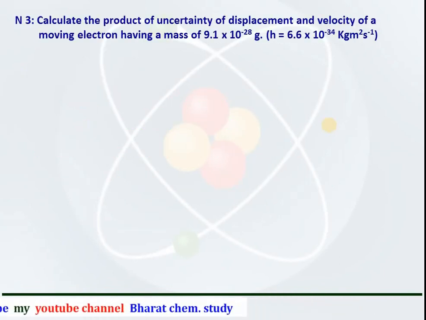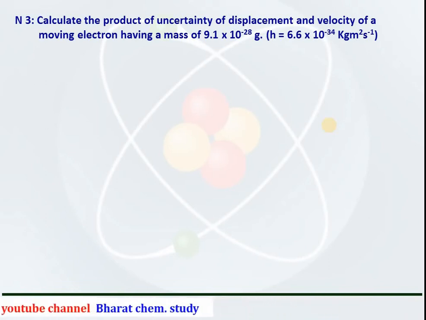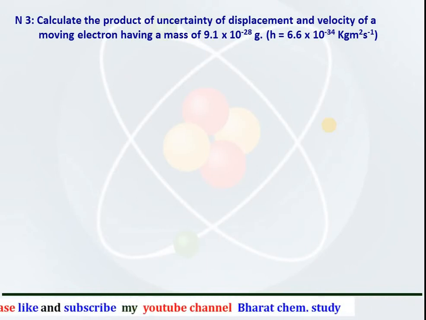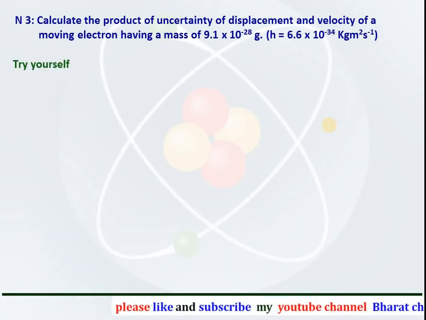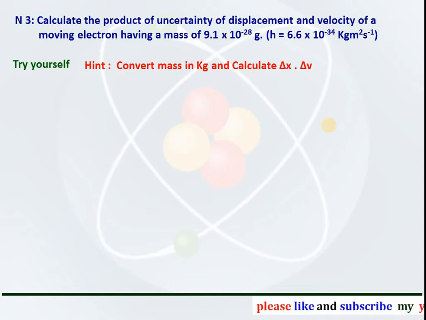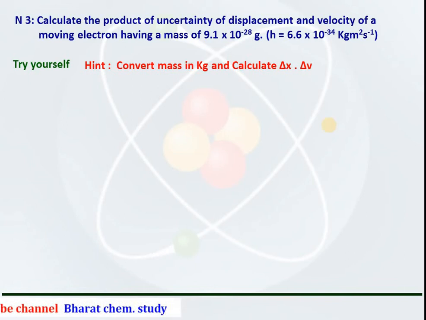Numerical number 3: calculate the product of uncertainty in displacement and velocity of a moving electron having mass 9.1 into 10 raised to power minus 28 grams. The value of the Planck constant is given as 6.6 into 10 raised to power minus 34 kg meter square per second. This numerical you have to try yourself. The hint for that is: convert mass into kg, because it is given in grams, by dividing it by 1000, and then calculate delta x into delta v.